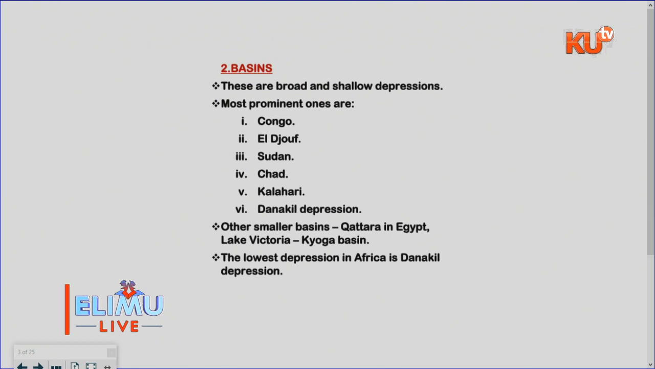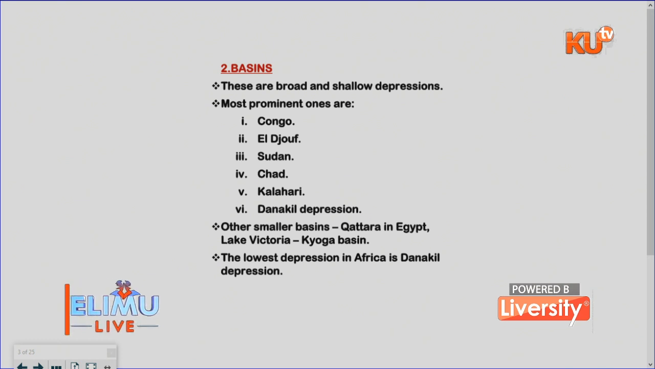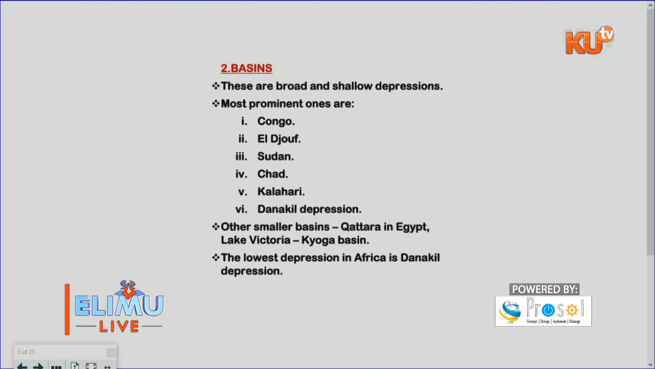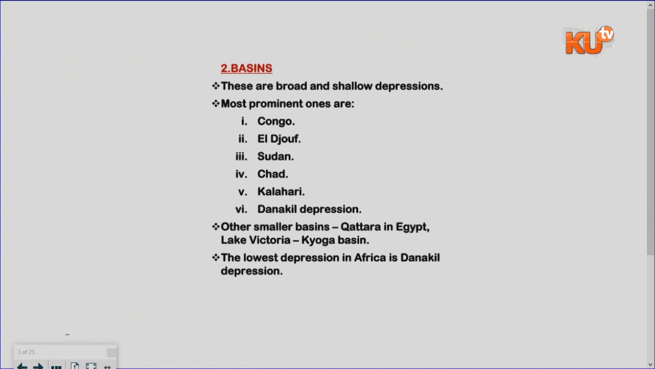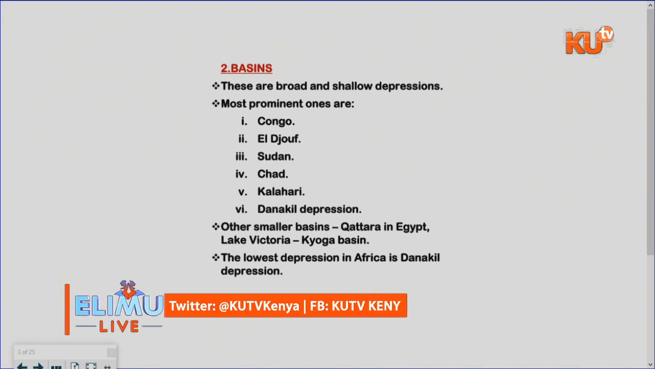We go to the basins. There are broad, shallow depressions. The most prominent ones are the Congo Basin, the El Djouf Basin, the Sudan Basin, the Chad Basin, the Kalahari, and the Danakil depressions. And then we have other small ones, the Qattara in Egypt, Lake Victoria, and also the Kyoga Basin. So the lowest depression is in Danakil. That is the lowest depression, the Danakil, which is found in Ethiopia.